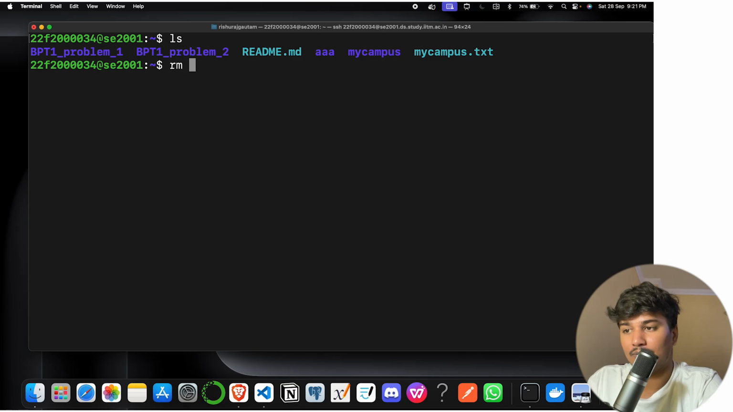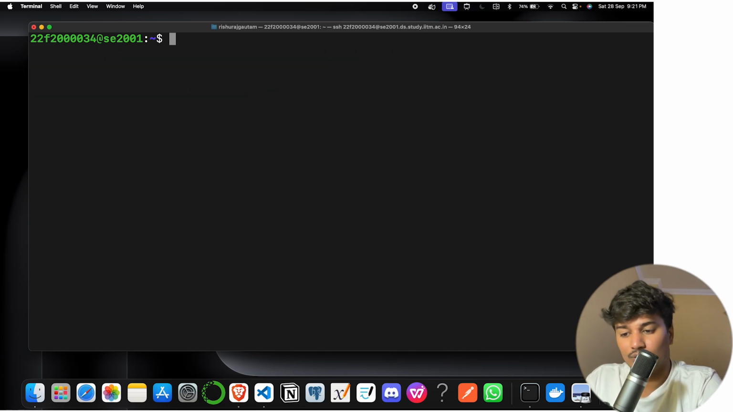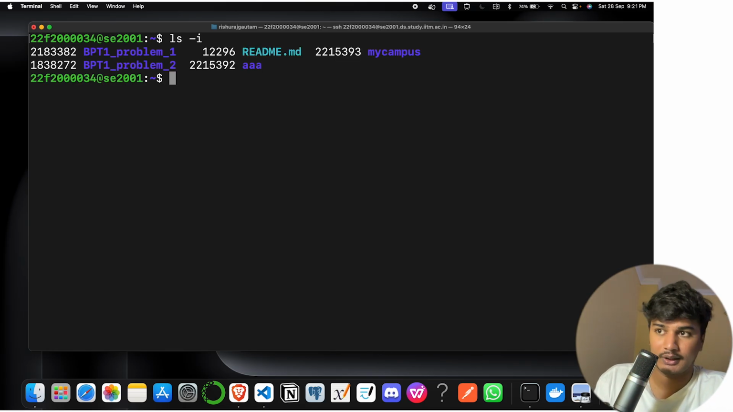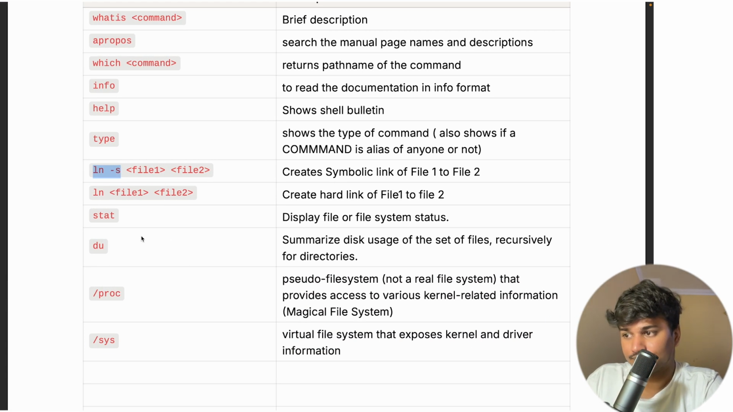Let me delete it. So I will do rm mycampus.txt. Okay, so it is removed. So you saw the demo of how we can create a soft link. Now let's create a hard link.